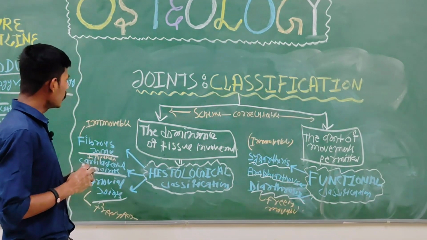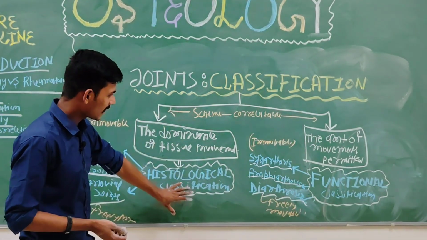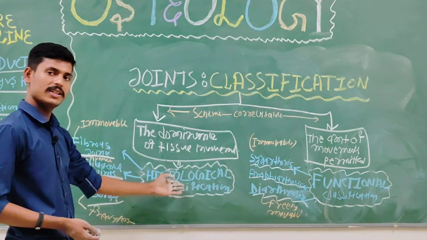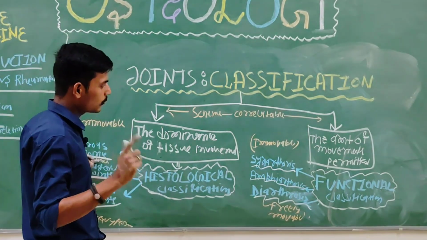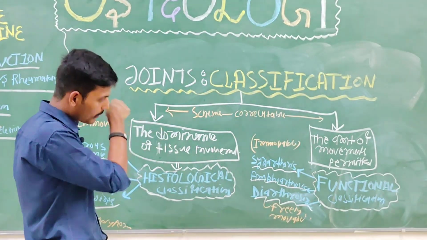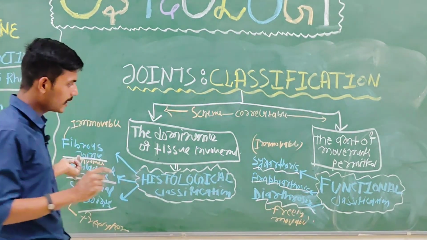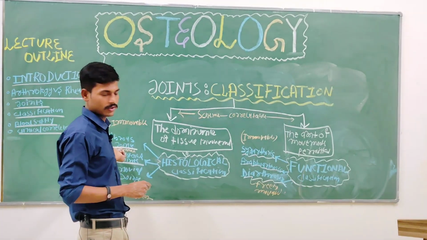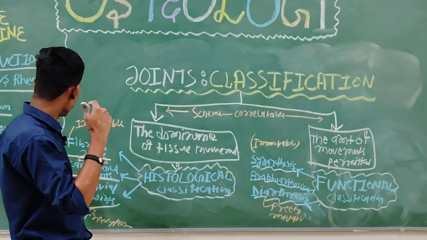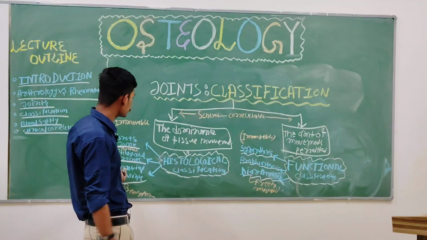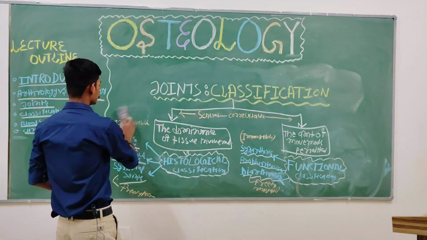So what we are going to do, first we will take the histological classification, because the functional classification can be easily understood from the histological classification. If I am defining the fibrous joint, it should be clear in your mind that I am also taking synarthrosis simultaneously. At the same time, if I am dealing with the cartilaginous joint, you should be clear that I am also dealing with amphiarthrosis, and then the synovial joint with diarthrosis. So first deal with the fibrous joint. Clear? No problem. Fibrous joint.